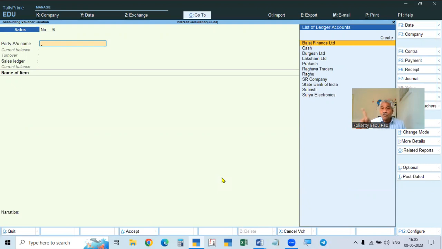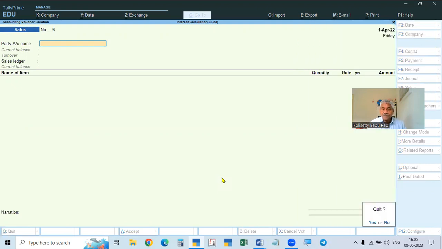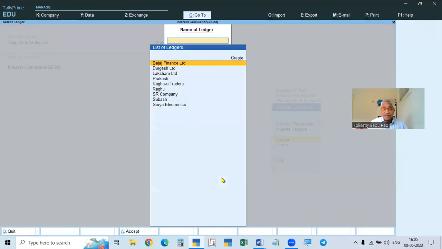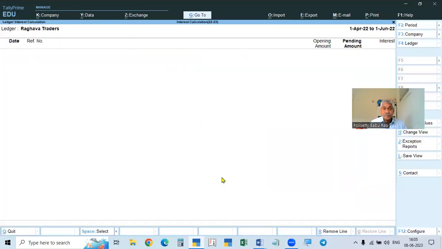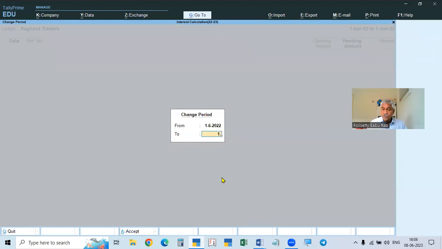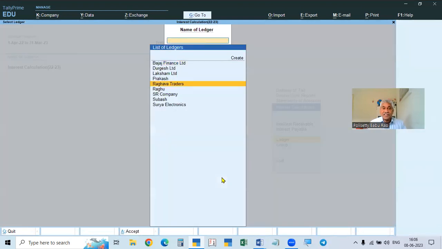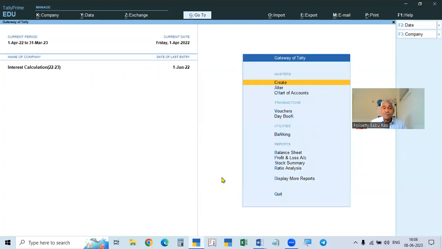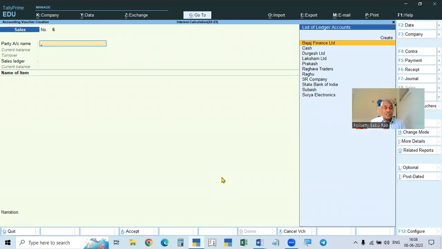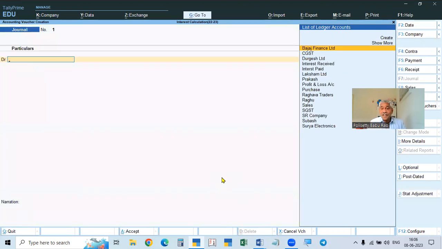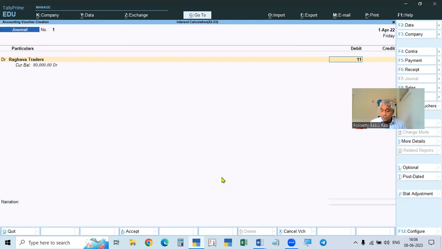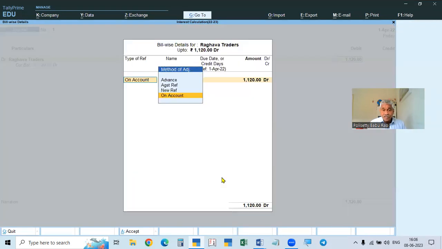Now we got 1,120. What is the interest we got? DSIL, status first June to first July. So for example 1,120, how do you transfer? In this case, you have to transfer the amount by journal. You can make a journal and then debit the status account 1,120. It is a new reference, because this amount will be reduced later.